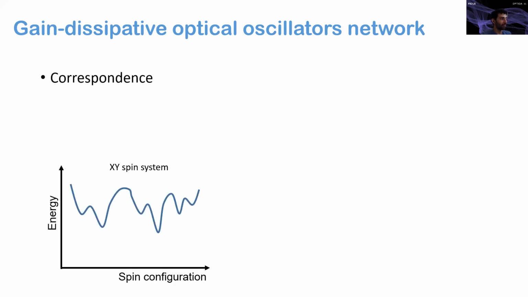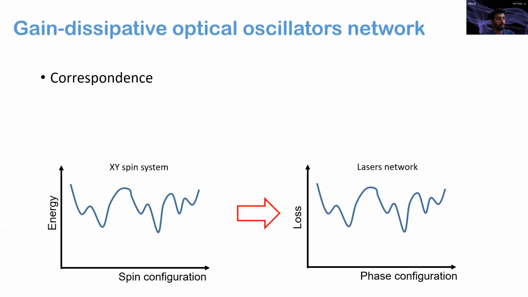So let's consider the correspondence between the optimization problem and the physical system. Here, the optimization function is the energy landscape of the XY spin system, which is a function of the spins' directions, and it is mapped to the loss landscape of the laser network, which is a function of the relative phases between the oscillators. We want to find the ground state of the spin system by letting the laser network find the minimal loss state.